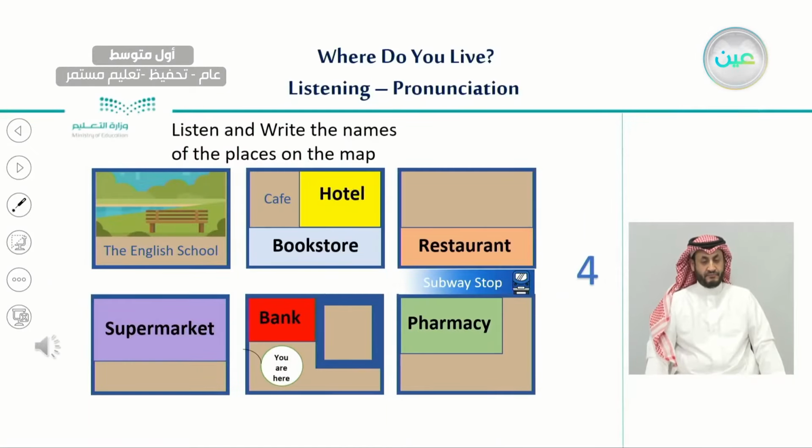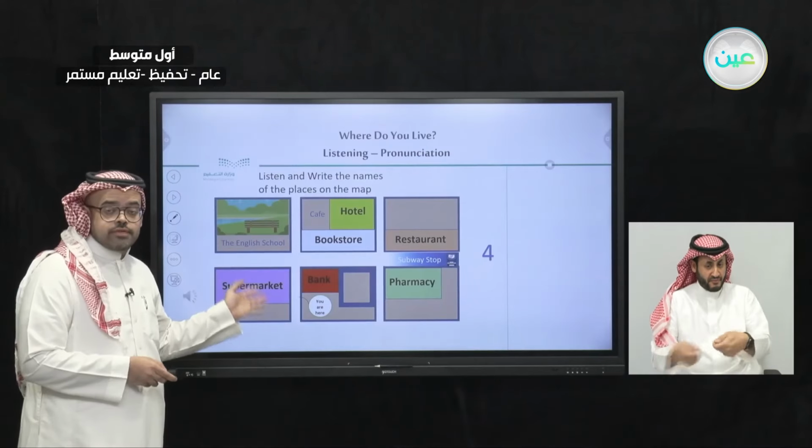4. Where's the convenience store? Go straight. Turn right at the corner. It's on your right. It's next to the bank. Very good. So this man is looking for the convenience store.